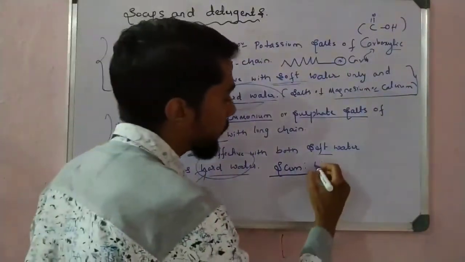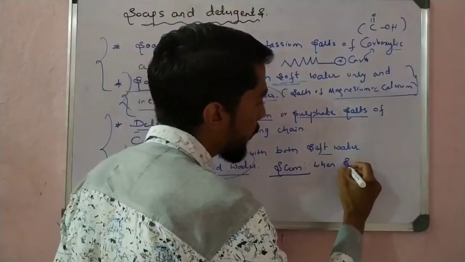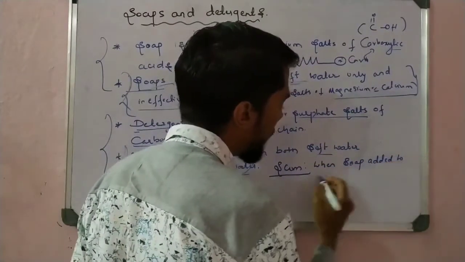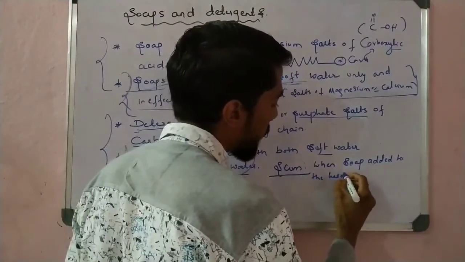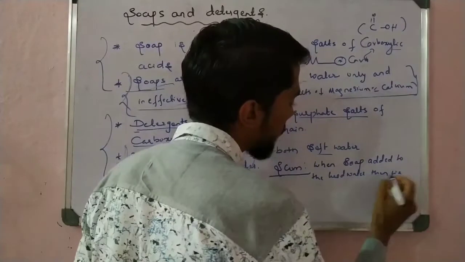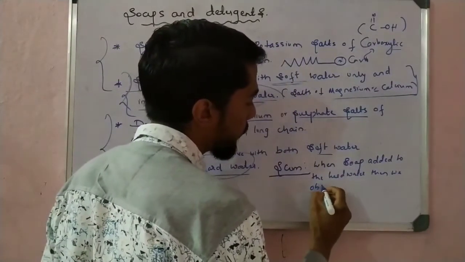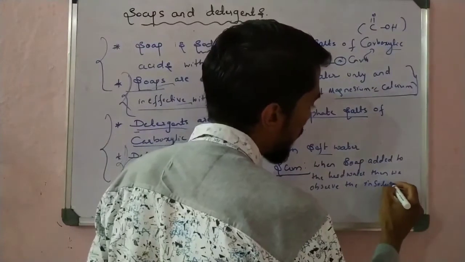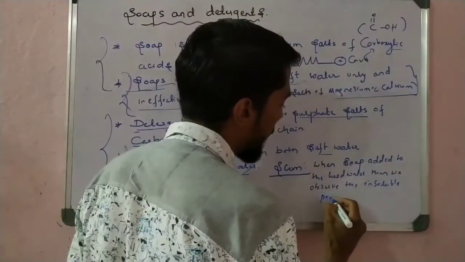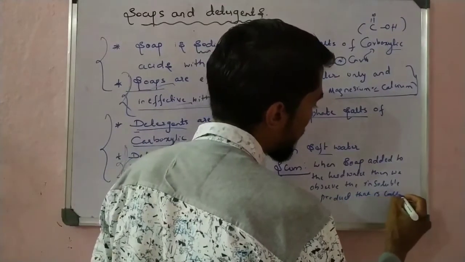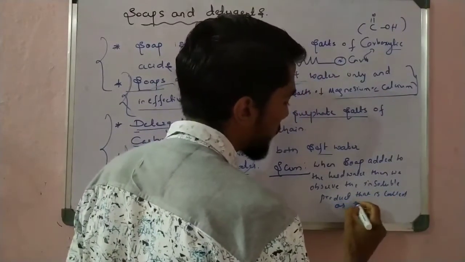When soap is added to hard water, we observe an insoluble product, which is called scum.